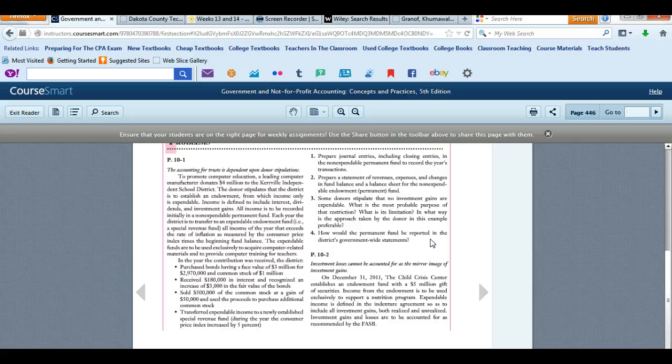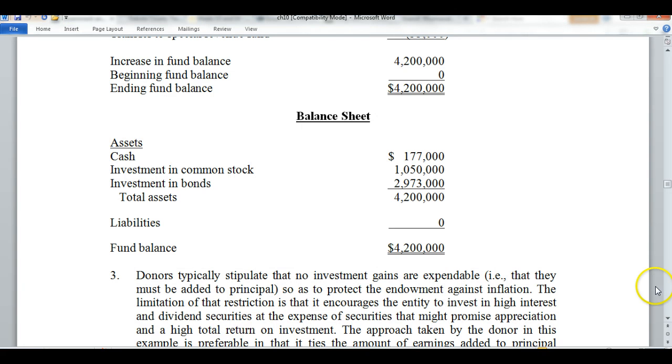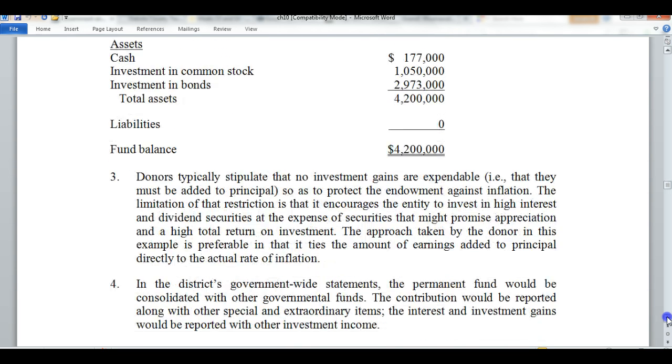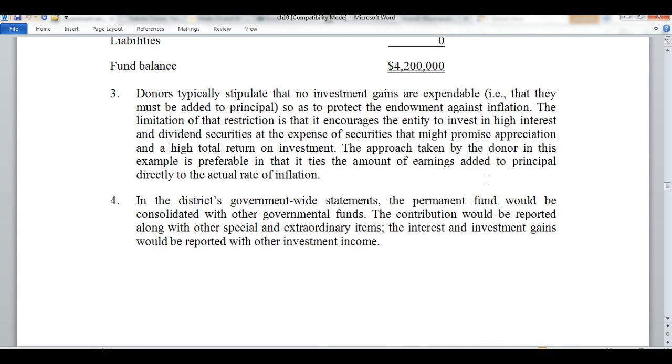How would the permanent fund be reported in the district's government-wide financial statements? Now, this is a permanent fund, so it will be reported in the government-wide financial statement. Those are going to be consolidated with all the other governmental funds, and contributions are going to be included in a category of special and extraordinary items, and then the interest and investment gains are going to be included with the other investment income as it relates to the government-wide funds.